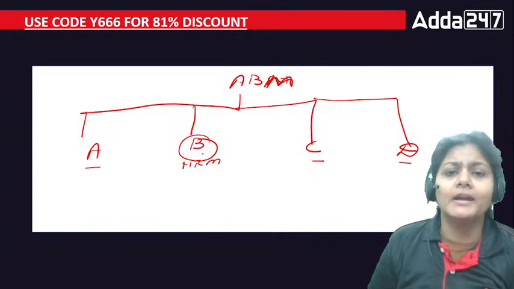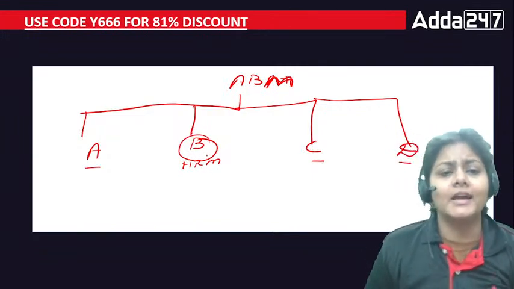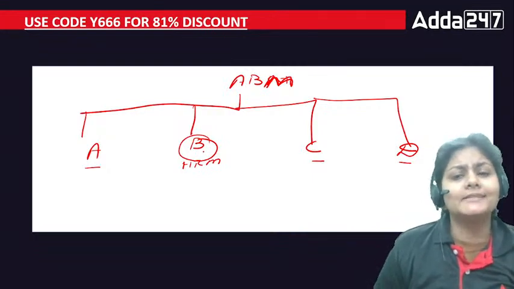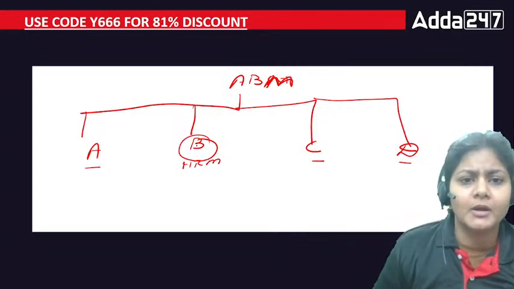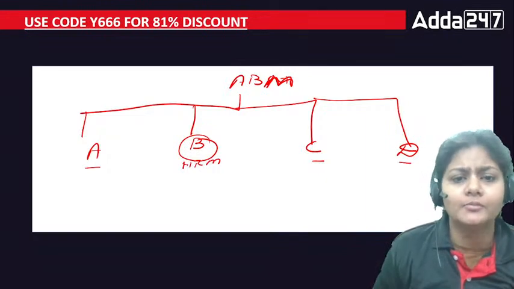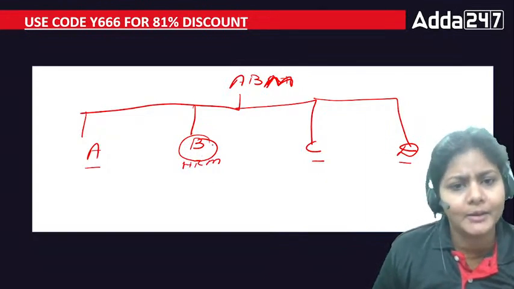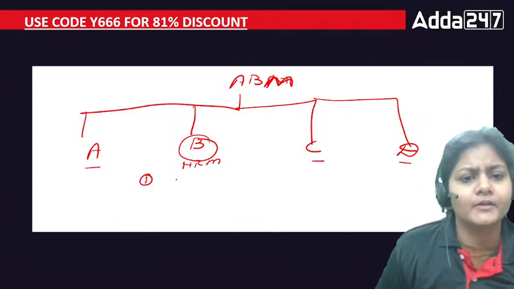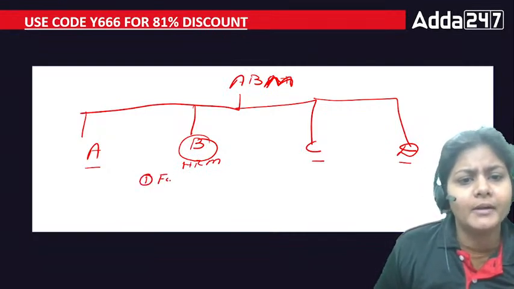Yes, so ABM, that is advanced bank management. It has the 4 modules, that is A, B, C, D. Module A, C, D is covered by Priyanshu ma'am, and module B, that is related to human resource management, that I am going to cover. Okay, so here we have total 6 chapters. The first chapter is fundamental of HRM.